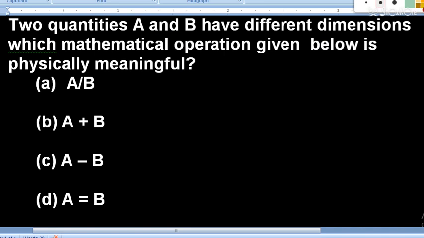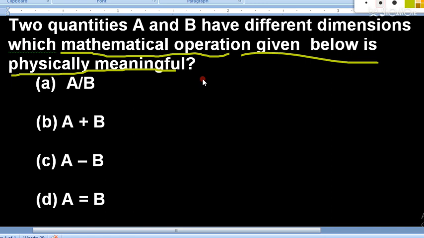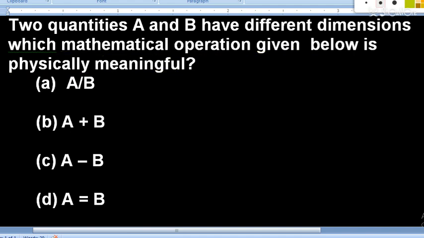Now further he is asking which mathematical operation given below is physically meaningful. He can ask you about the physical quantity also, or he can ask you about the mathematical operation, which mathematical operation given below is physically meaningful. So this is another question. Now can you try this question? You can pause the video and try this question for 1 minute. After 1 minute you can come here.